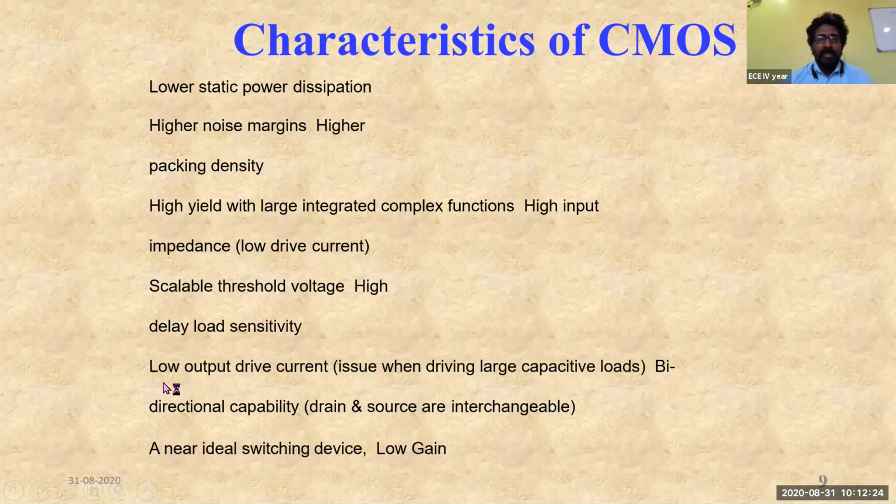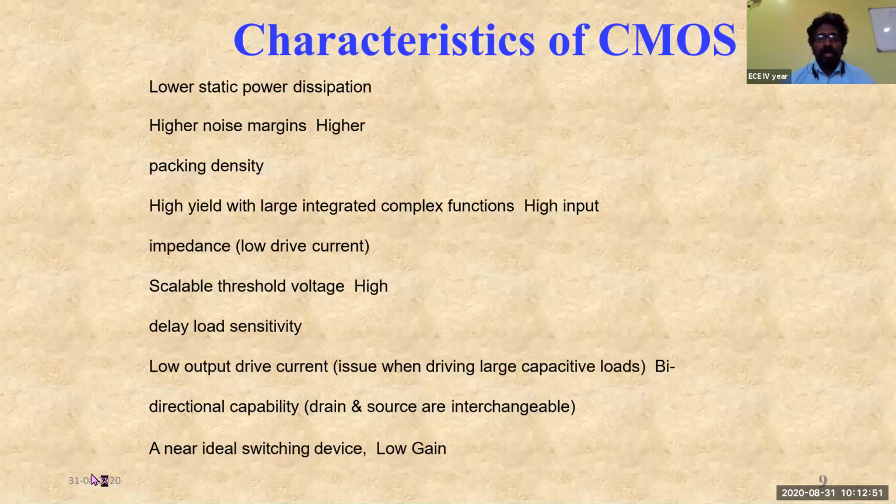Coming to the disadvantages, it has got low output driving capability. Mainly, low output driving capability means what? It cannot drive the larger capacitive loads. That's a major disadvantage of this CMOS technology. And the other disadvantage is that the source and drain cannot be interchanged. Coming to this CMOS technology, we cannot easily make the source and drain bidirectional.